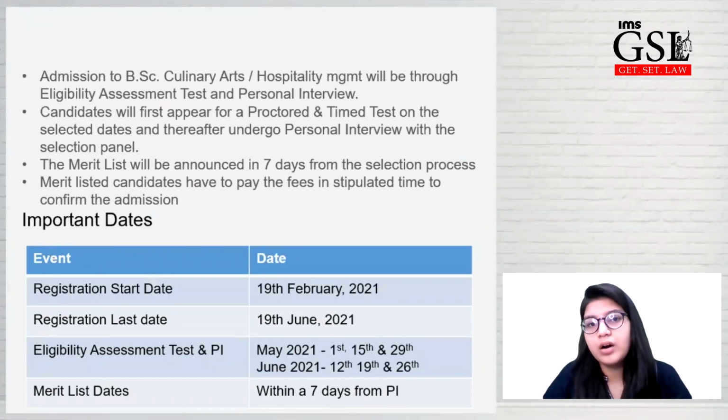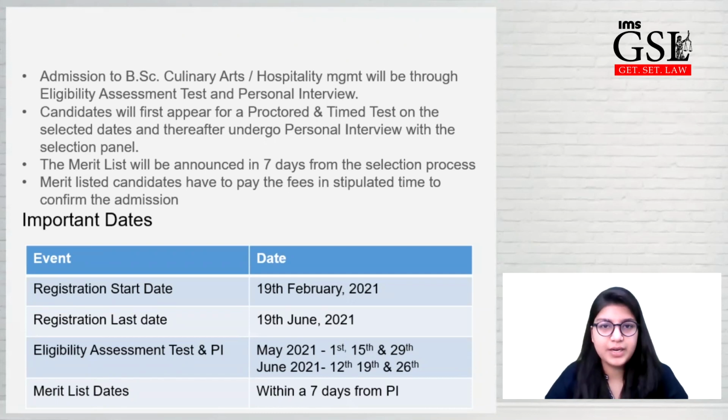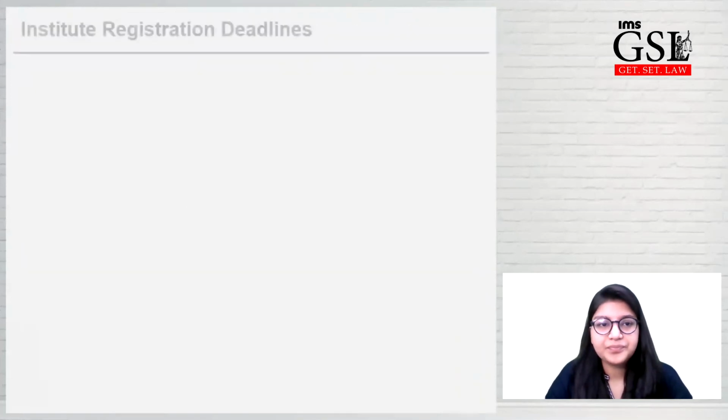For students who are applying to hospitality management, you have to appear for your eligibility assessment test and the personal interview. Your merit list will be published 7 days after your personal interview. The registration for hospitality management has already started, from 19th of February. The last date is 19th of June. Your eligibility assessment test and PI will happen in May and June, and the merit list will be published 7 days after the PI is conducted.